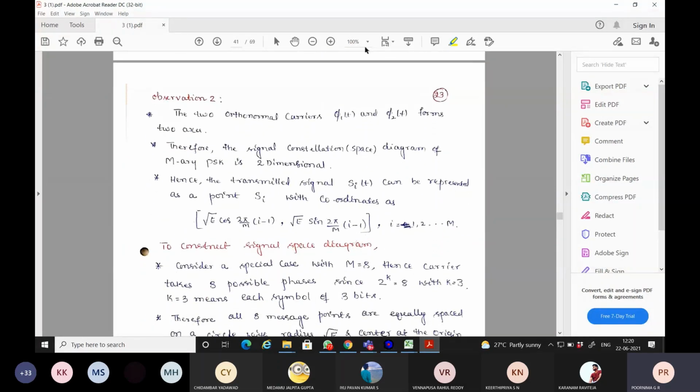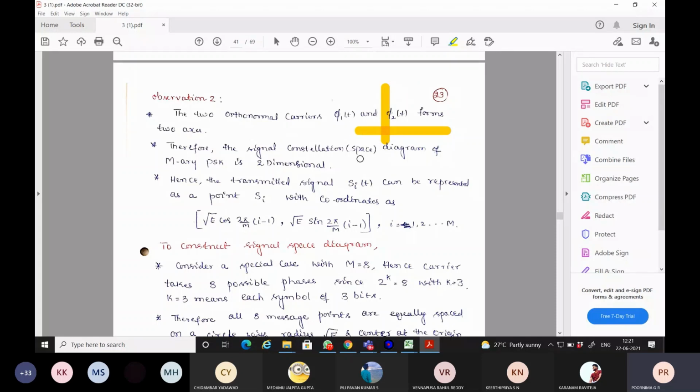So here phi 1 of t and phi 2 of t are orthonormal to each other, so one basis function is on the x axis and another basis function on the y axis. When phi 1 of t and phi 2 of t are placed like this, one on the vertical axis and the other on the horizontal axis, the signal constellation diagram of MRA PSK leads to a two-dimensional signal space diagram.